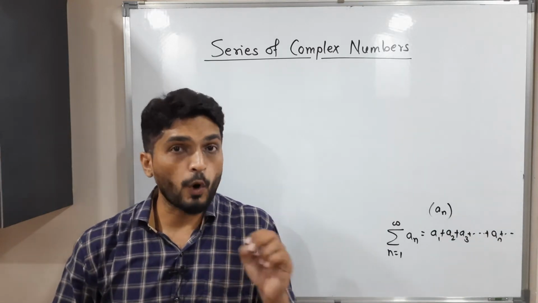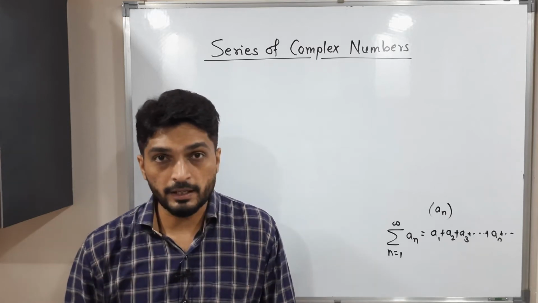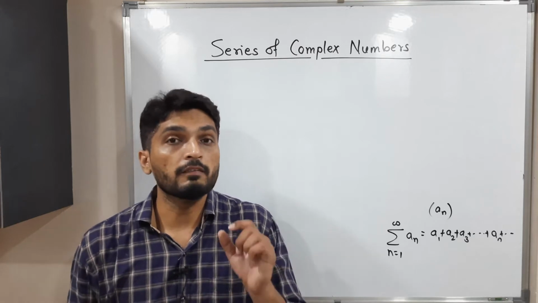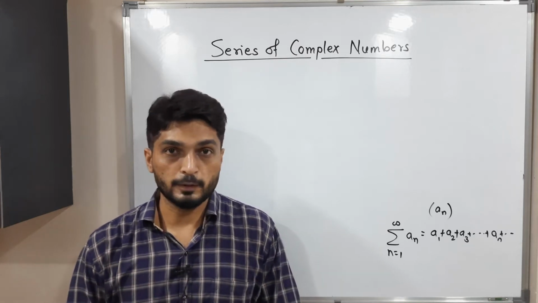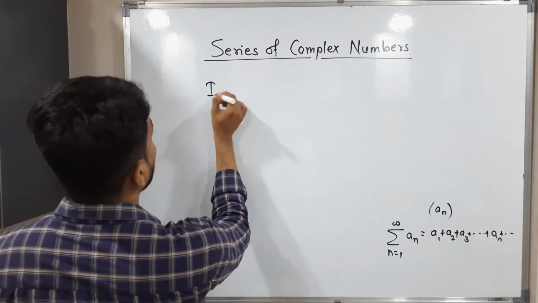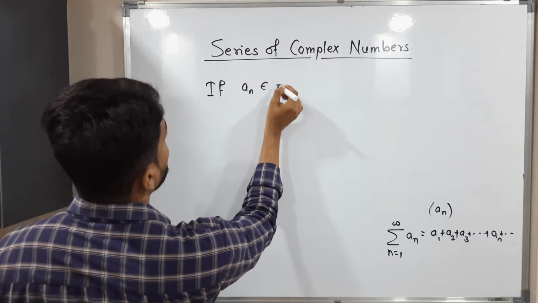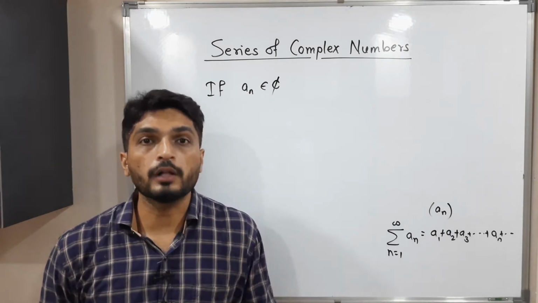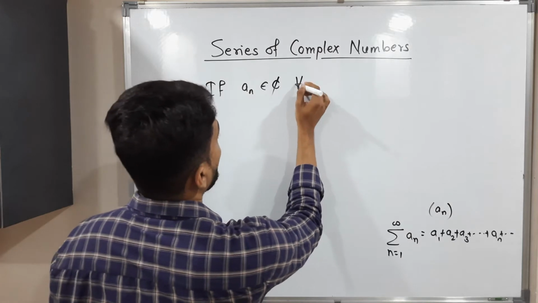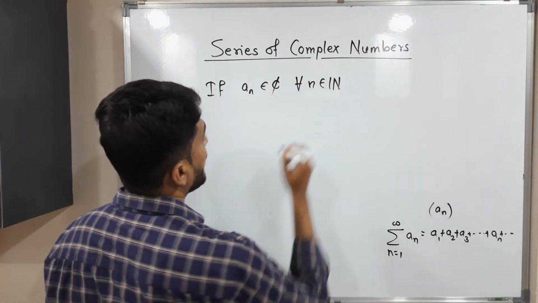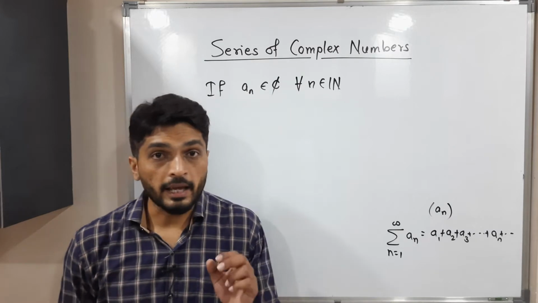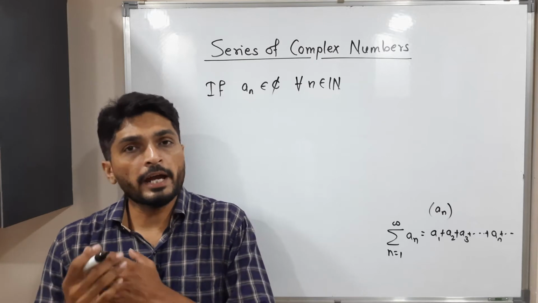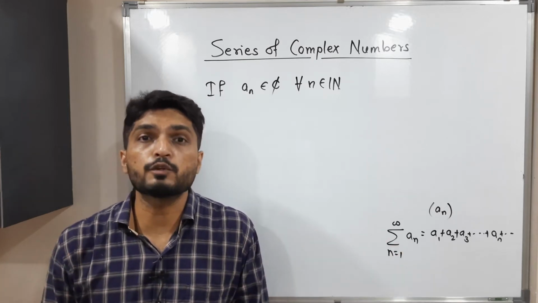In case of series of complex numbers, we do the same. But here a_n is a real number, and in case of series of complex numbers, our a_n is a complex number. So let me write it here. If a_n belongs to C, so here a_n is a complex number and it is true for all n. So let me mention here, for all n belongs to the set of natural numbers. That means basically a_n is a sequence of complex numbers. After that, what we do? We add all terms of that sequence and we get a series of complex numbers.